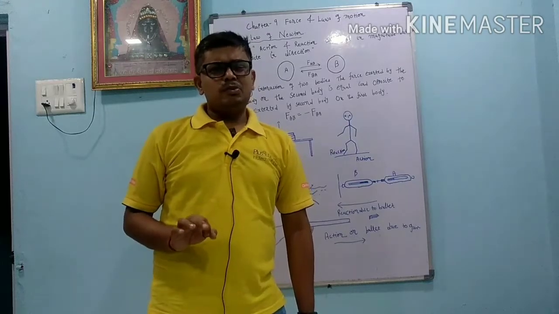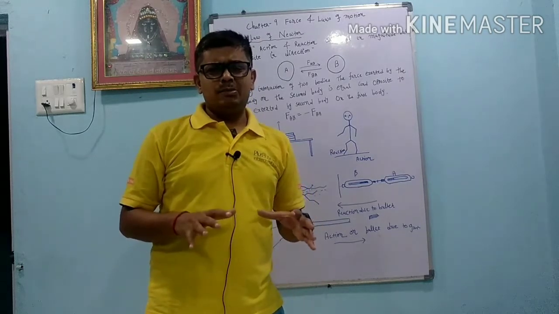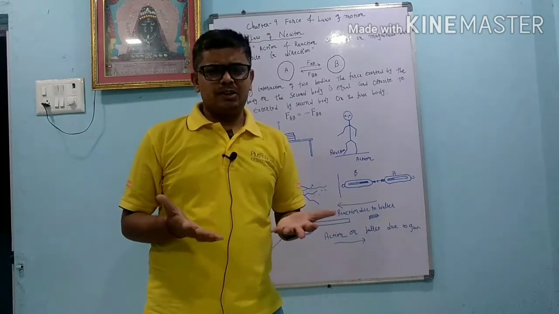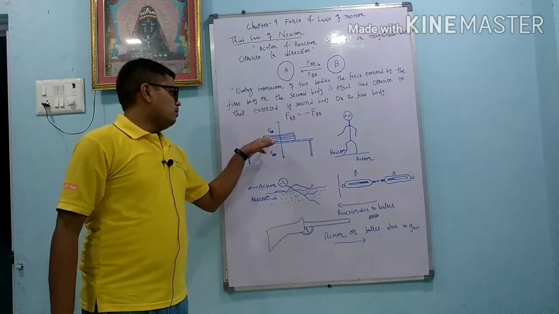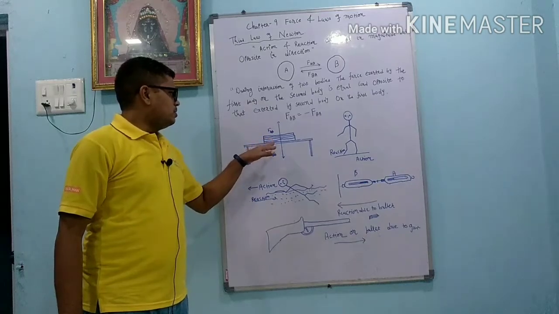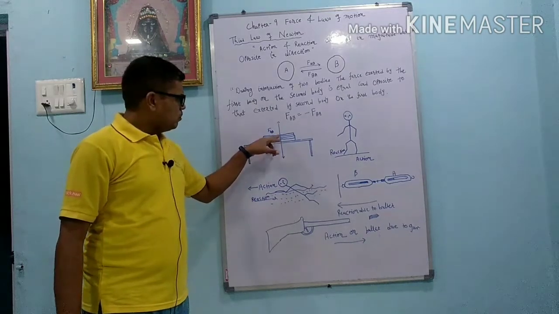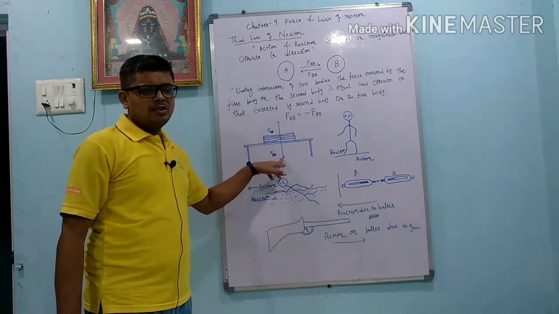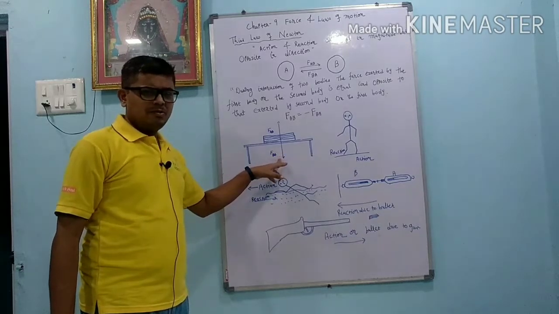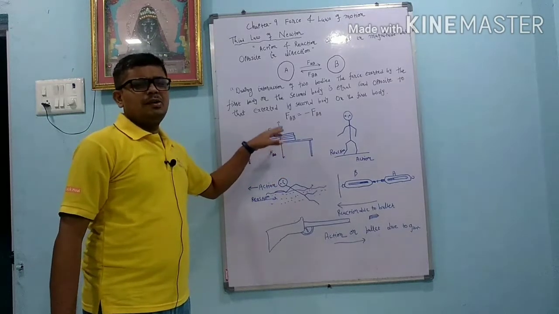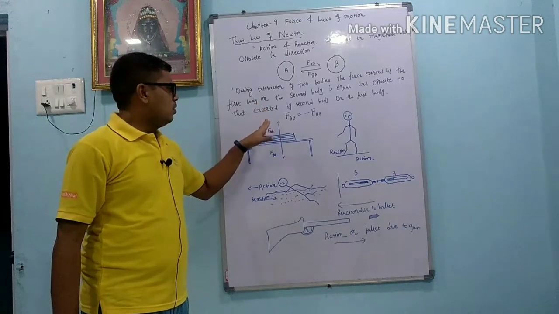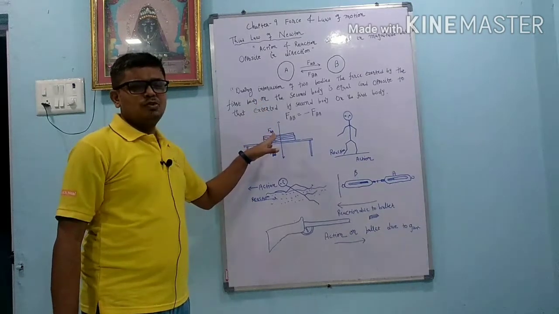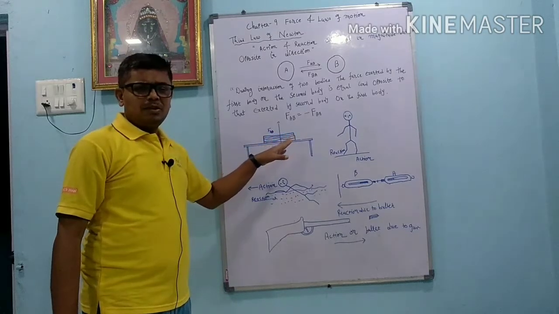Suppose we put an object on a table, think about which two forces are there. I kept a book on the table, so there are two forces. One force is the gravitational force in the downward direction, so we can say that is FBA. Another force is the reaction force which acts in the upward direction, so that is called FAB. Also we can say that FAB equals minus FBA.